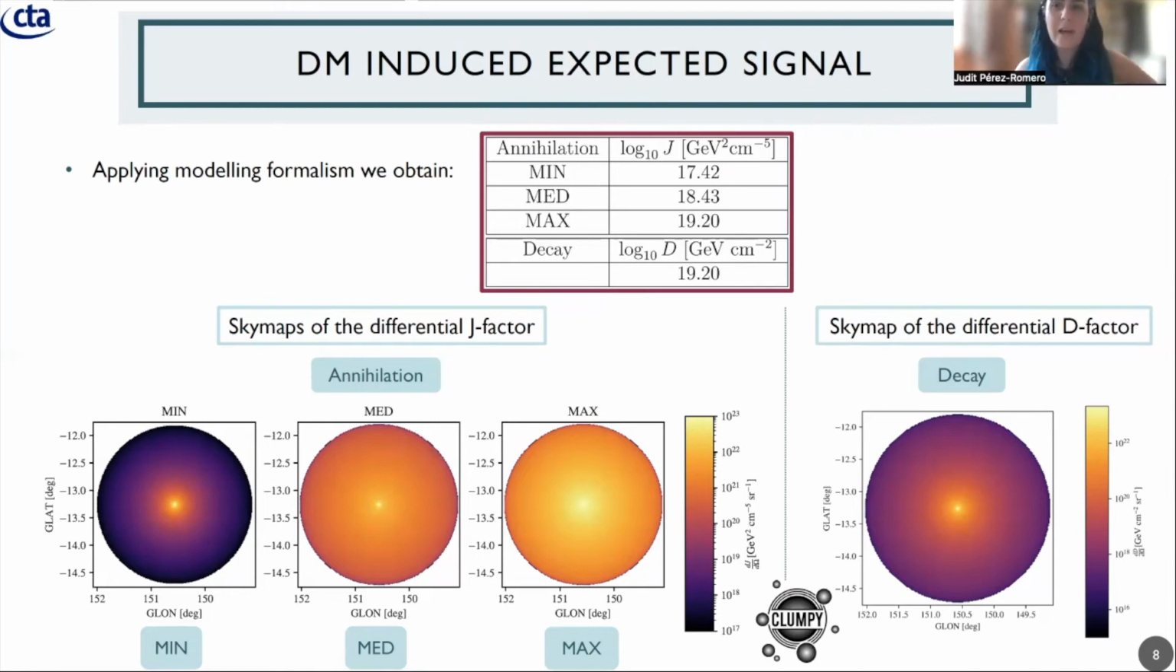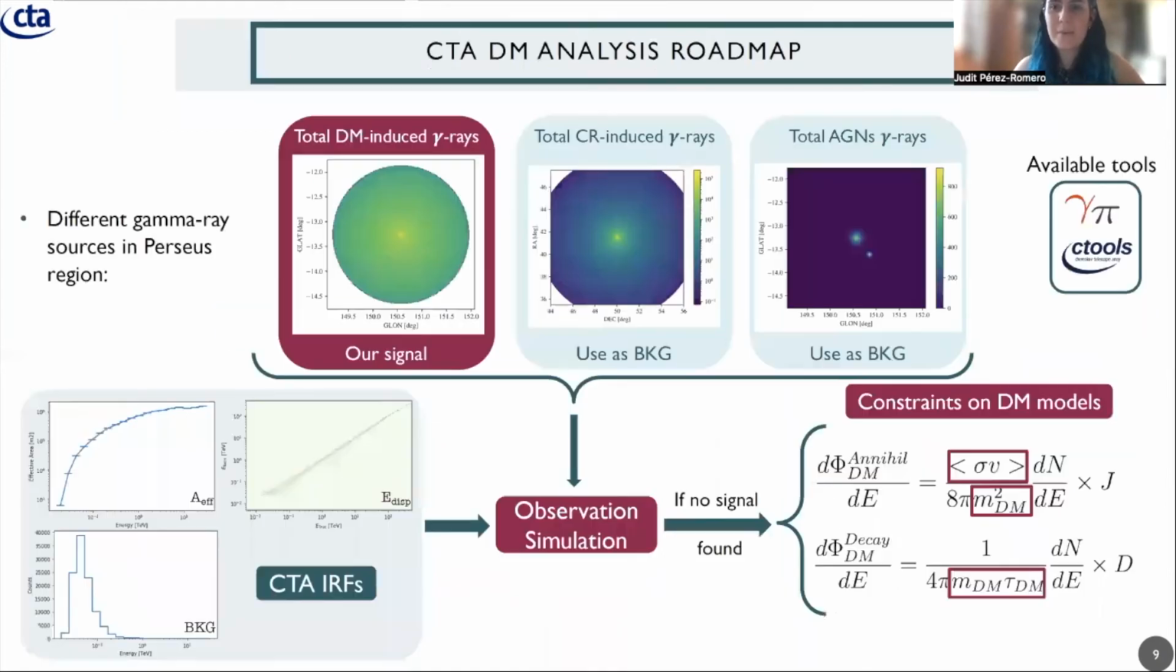So now we have the telescope, we have the target, we have the modeling. So let's jump to the analysis. So okay, how are we planning to do that? Because as you said, we have different kinds of gamma-ray sources in Perseus. We have our dark matter models, okay, but then we also have the cosmic-ray-induced gamma rays that in our case will be used as background.